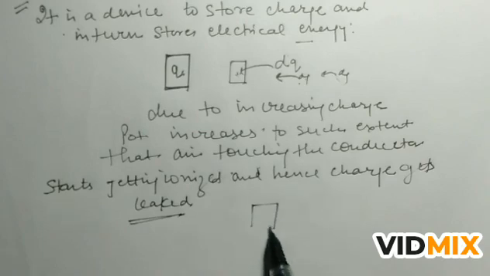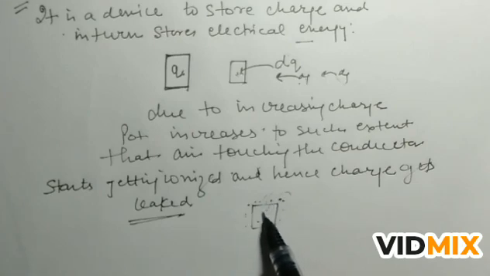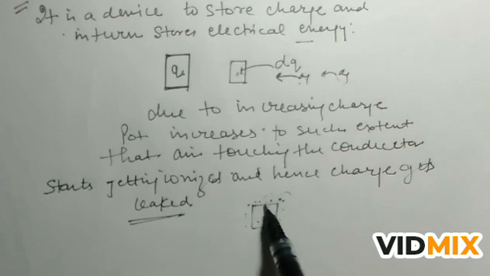Suppose this body is given charge. As the amount of charge increases, the electric field increases, and the surrounding air has some molecules of atoms. These atoms contain some charges. Now due to the increasing electric field, these atoms also come in the electric field of this charge. The charges inside this atom experience some force, and due to that force the charge from the atom leaves the atom, and now we say that the air gets ionized.